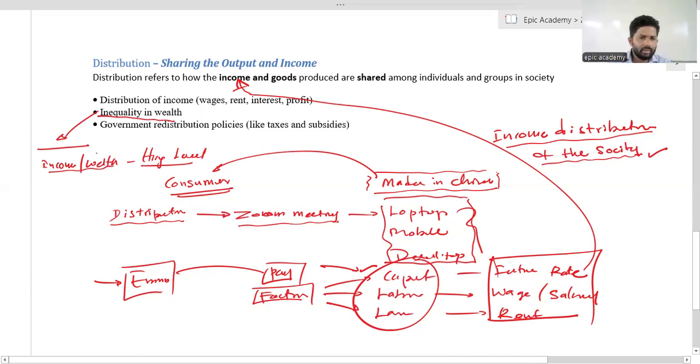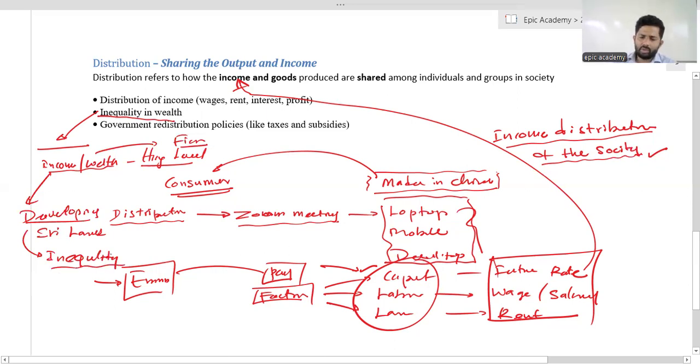Okay. I mean fair distribution. Some countries are considered developing countries, something like Sri Lanka. The income and wealth distribution among the people and society is unfair. We call it inequality.